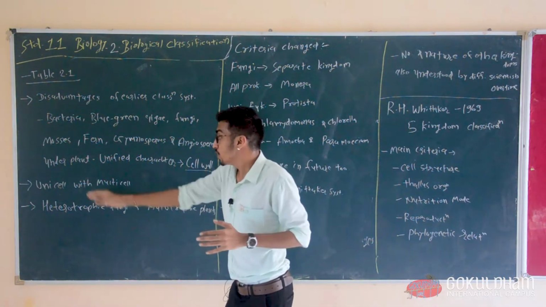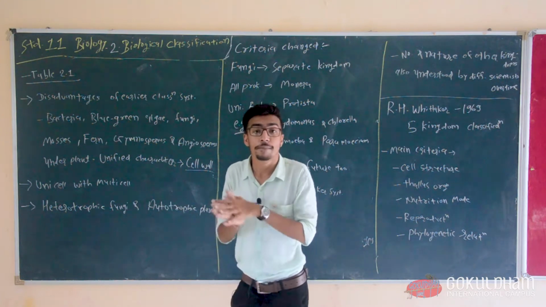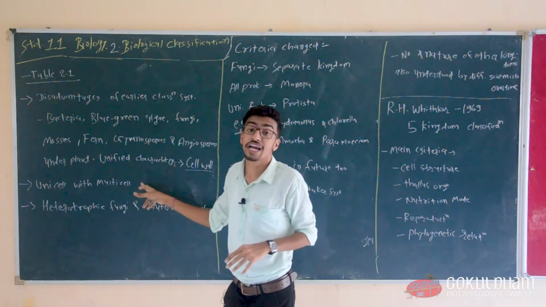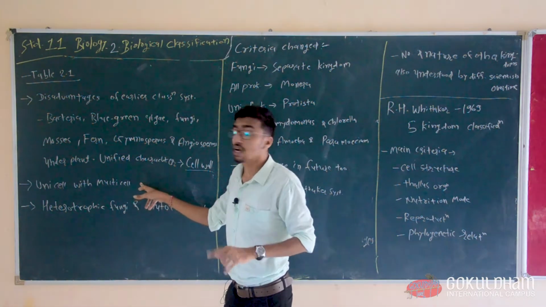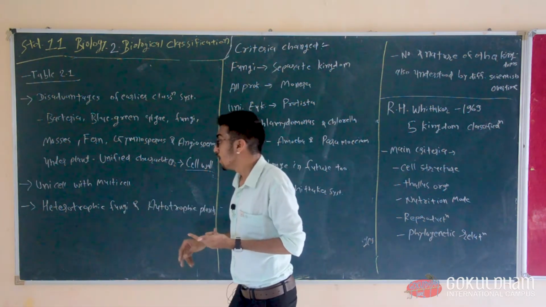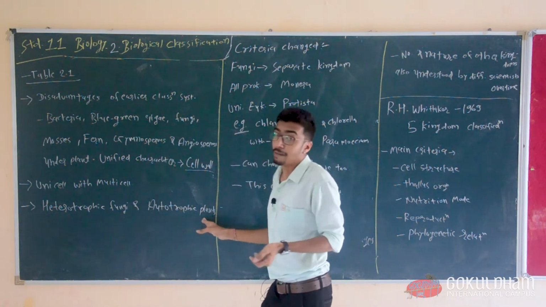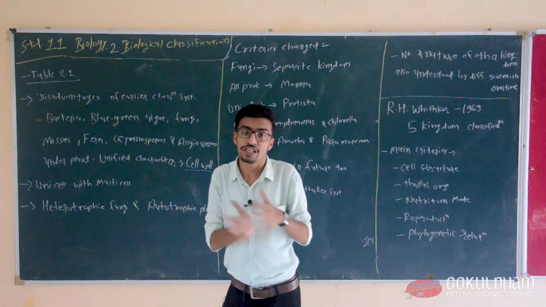Also, unicellular organisms were placed with multicellular organisms. This is another disadvantage of the earlier classification systems. And heterotrophic fungi and autotrophic plants were also placed together.